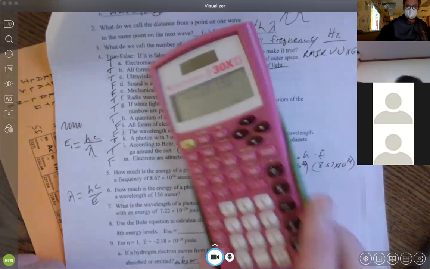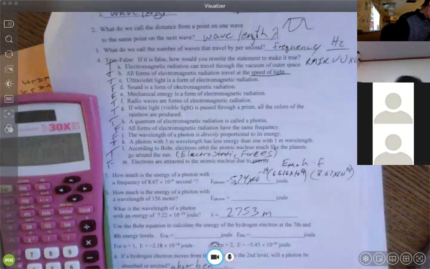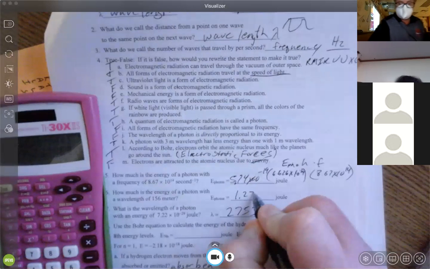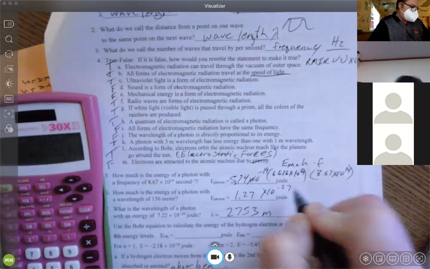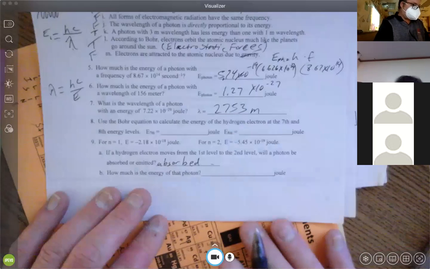Boom. And we get 1.27 times 10 to the negative 27. Easy enough. Use the Bohr equation to calculate this.